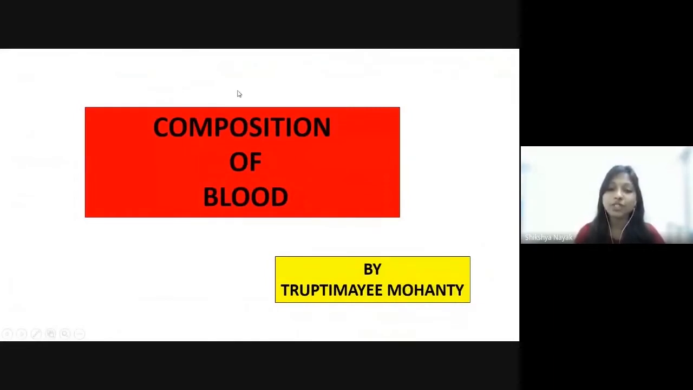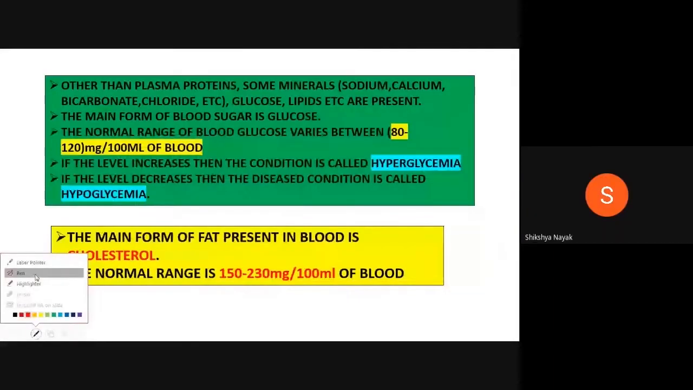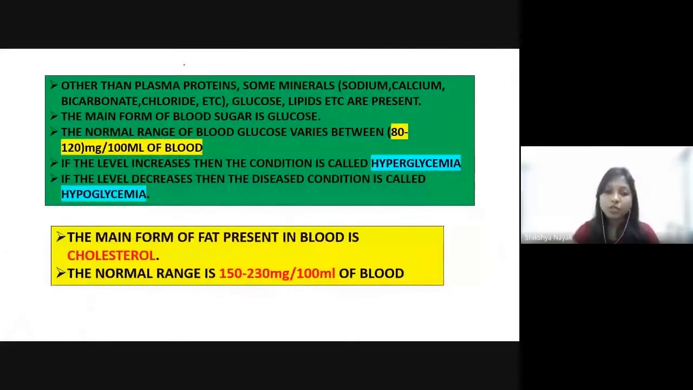Today's topic is composition of blood. We have studied the plasma composition, like water and proteins. Other than water and proteins, there are some other components like minerals: sodium, calcium, bicarbonate, fluoride, etc., and glucose as a sugar, and some lipids are also present. If we talk about blood sugar, the main form of blood sugar is glucose. Glucose is the simplest sugar.